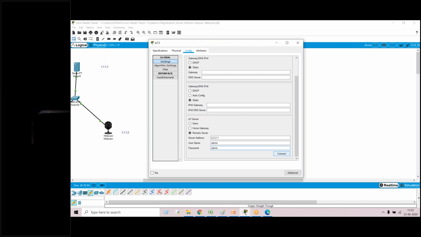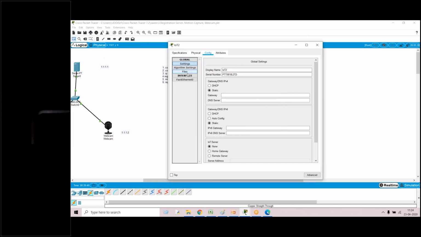The thing which we had registered last time, in step number 5, right? Yes. After that, we have to click on connect. Once you click on connect, close the tab.